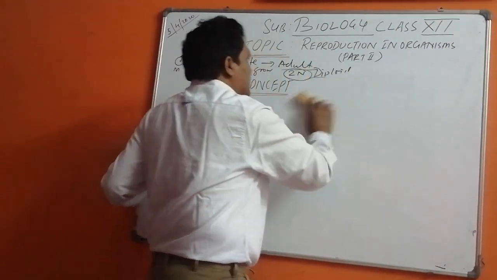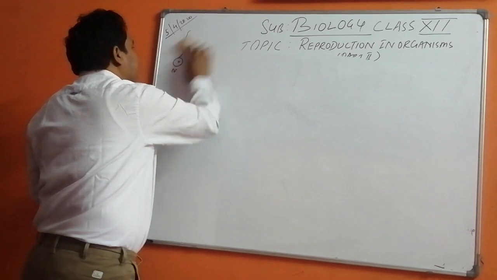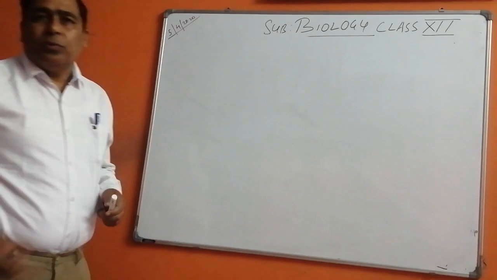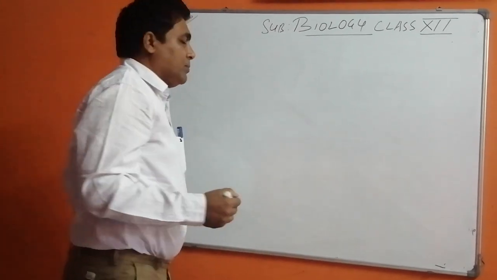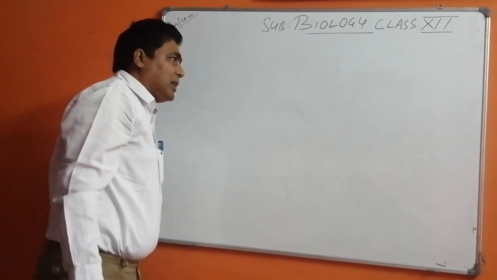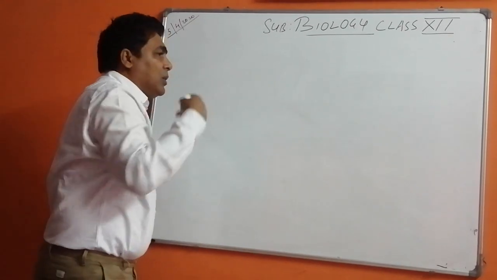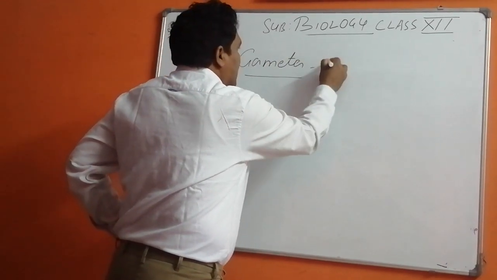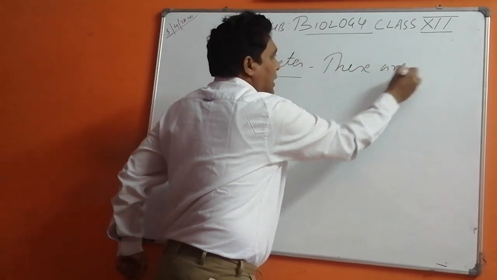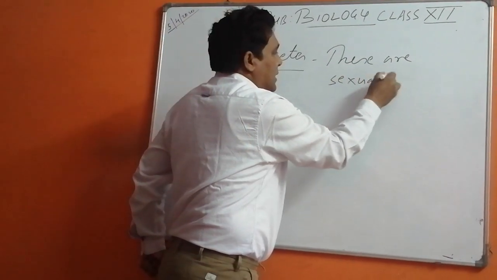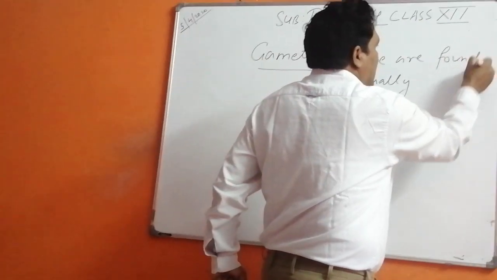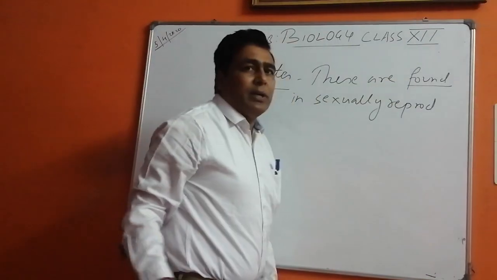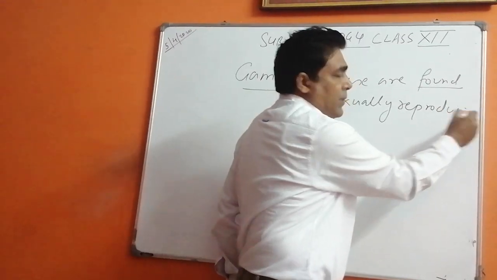Instead of using the term adult, we can also use mature organism. Okay children, till now we have learned about spores. Now I am going to tell you about what gametes are. Gametes are found in sexually reproducing organisms.